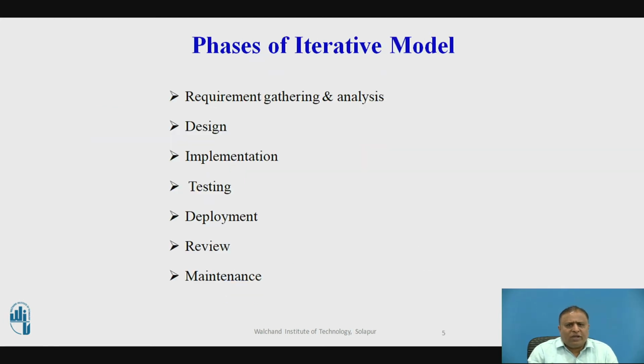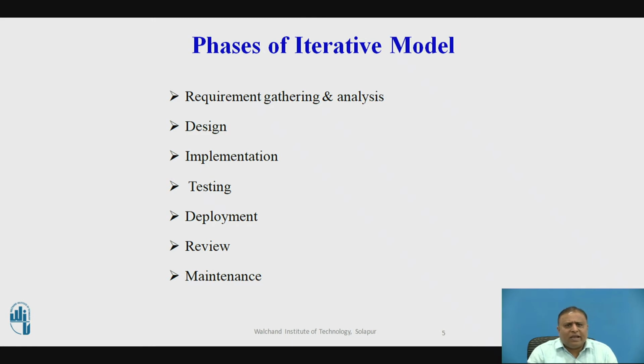The following are the phases of the iterative model. The first phase is requirement gathering and analysis. The second phase is designing. The third phase is implementation and coding. The fourth phase is testing. The fifth is the deployment phase. The sixth one is the review phase. The seventh one is the maintenance phase. Now we are going to see all the phases one by one.